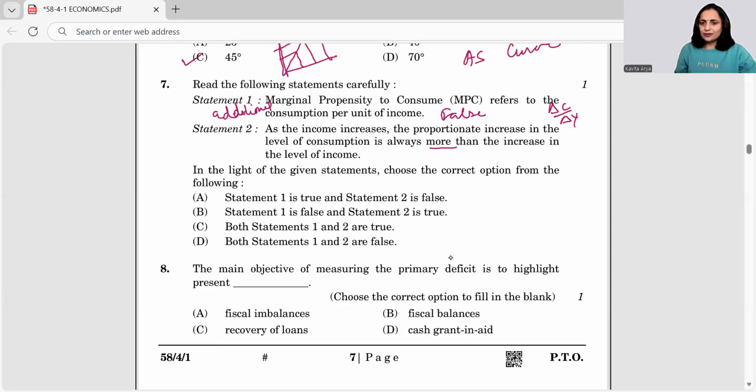Is it true? This is false. Because as we know from the Keynesian psychological law of consumption, as income increases, consumption increases by less than the increase in income. Delta C tends to be lesser than delta Y. So both the statements are false.